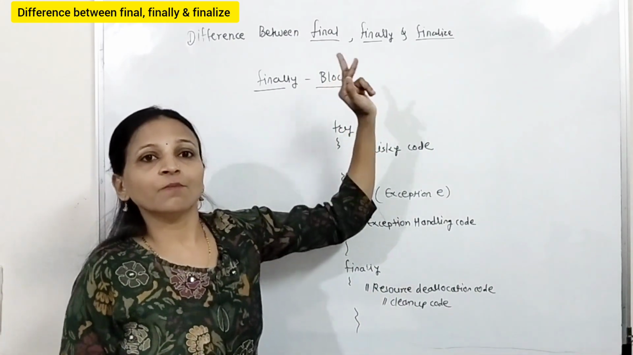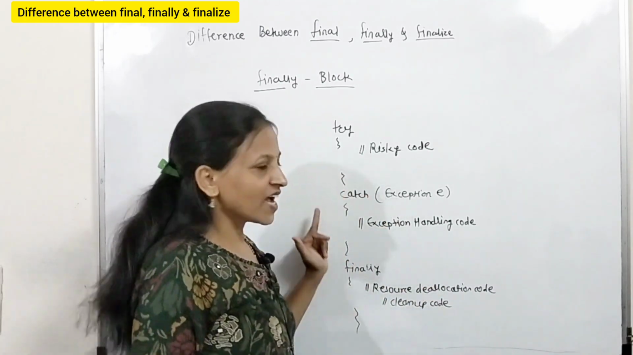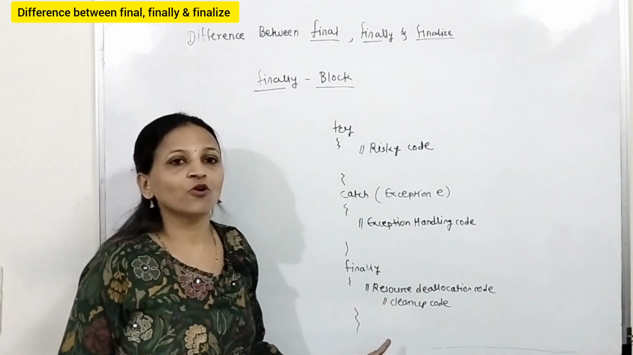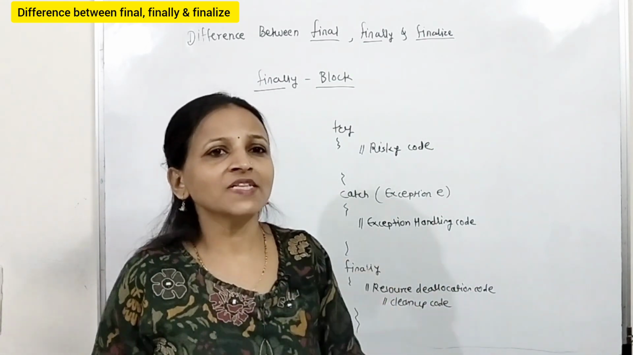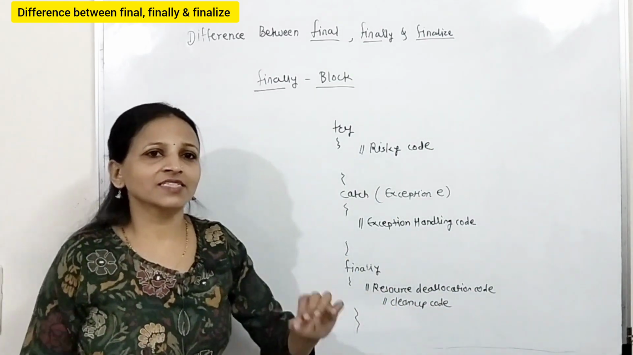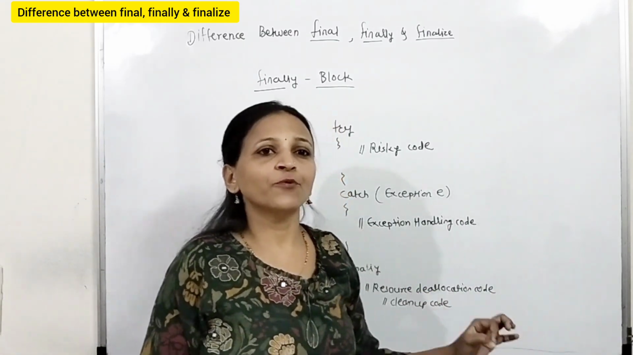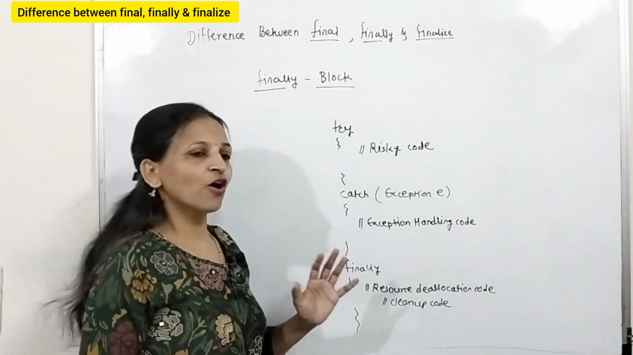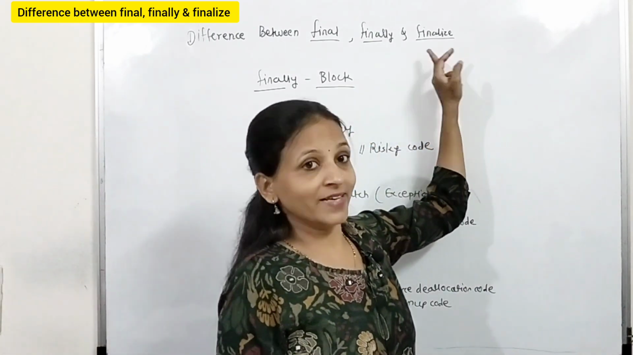Finally is a block that we put along with the try catch block, and inside the finally block we can put code which we want to execute compulsorily in every case, whether the exception is occurring or not occurring. Normally there we put resource deallocation code or cleanup code. Getting? Now the last one is finalize.